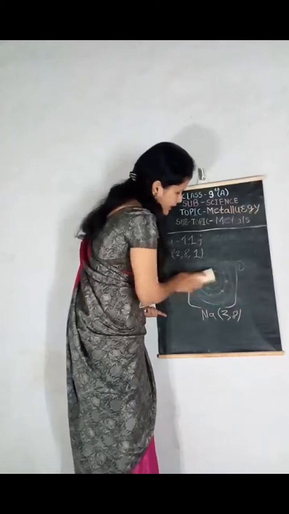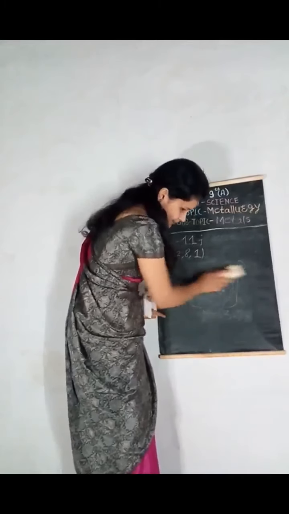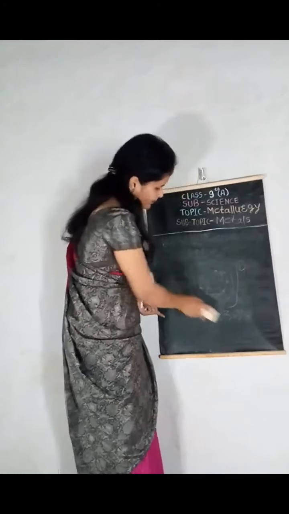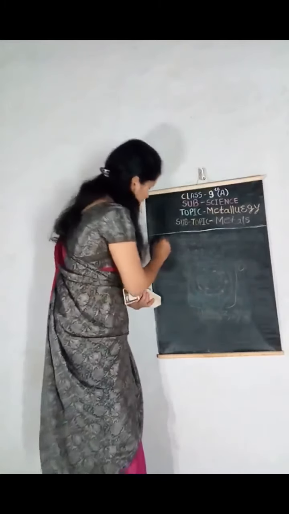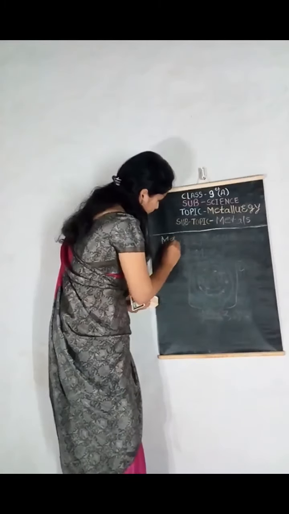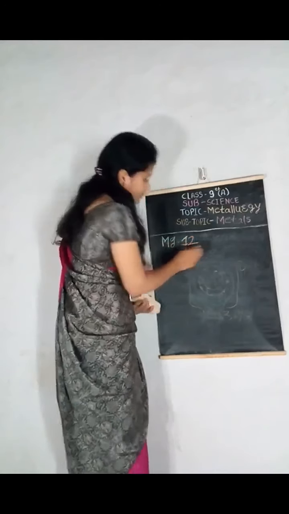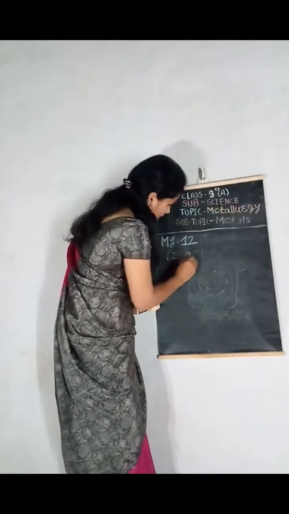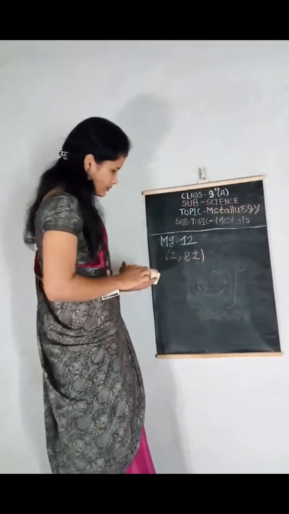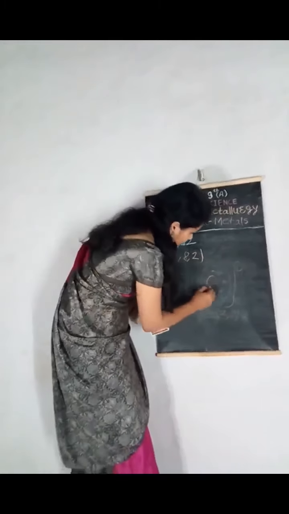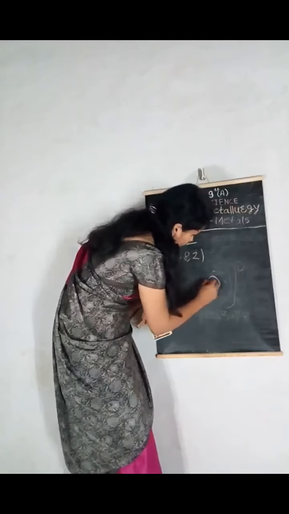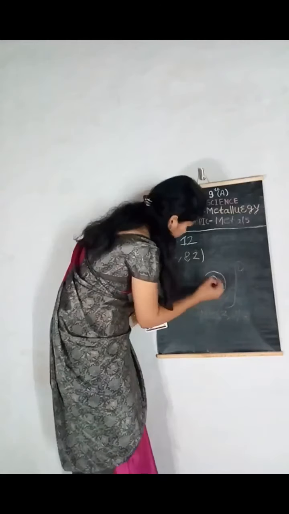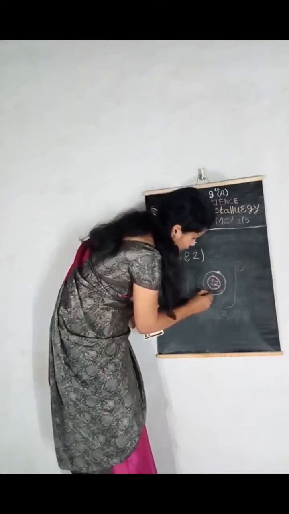Likewise, in the magnesium metal, 12 protons and 12 electrons are present, and its electronic configuration is 2, 8, 2. In the first shell, 2 electrons are present.